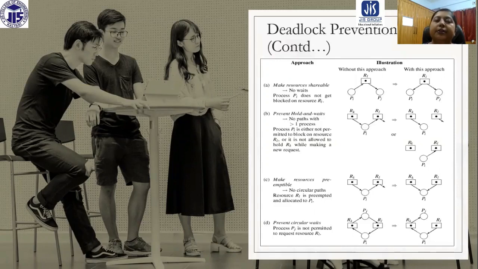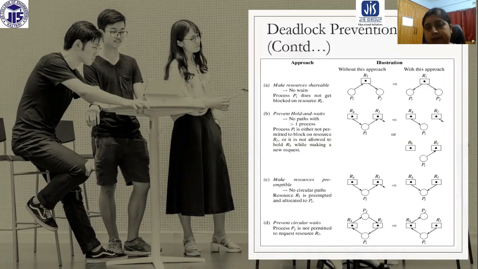If a resource is non-shareable by nature, you cannot convert that resource into a shareable one. So we can do actually very little with this process. Okay, so come to the next part.